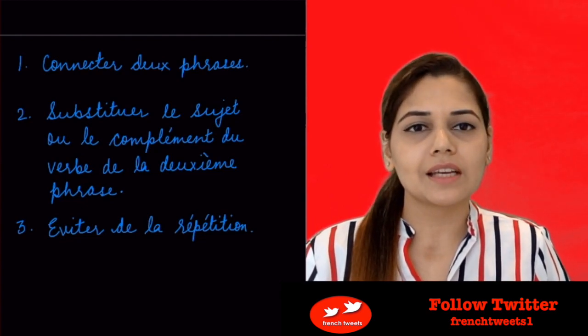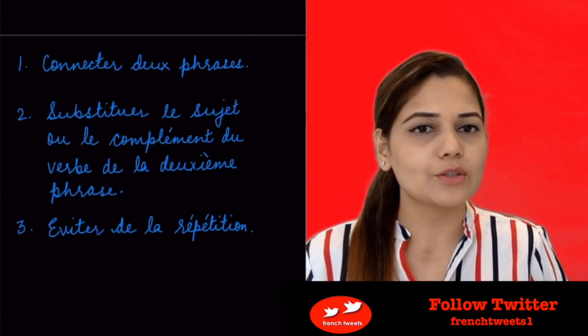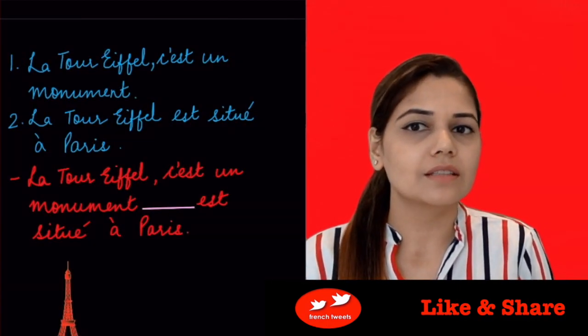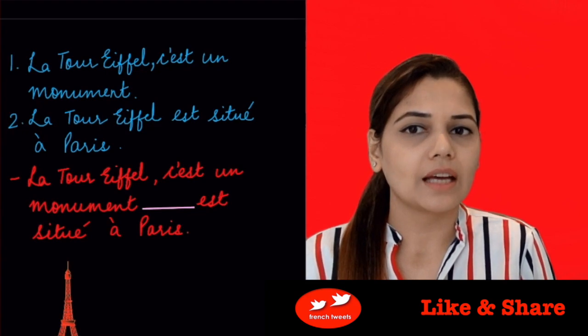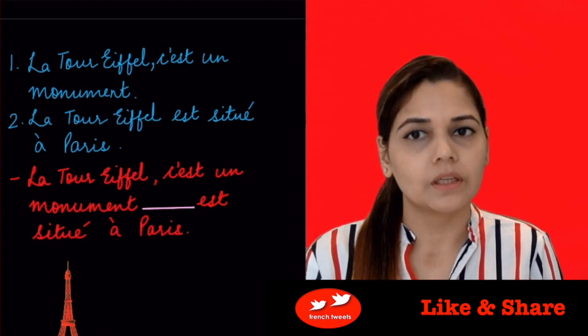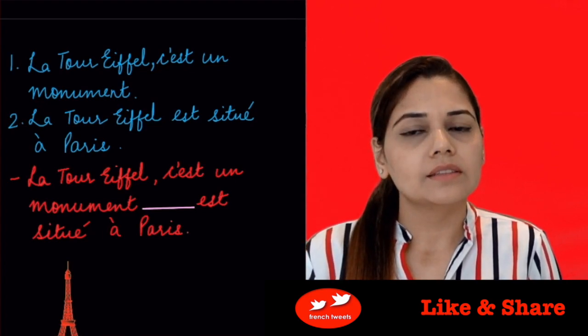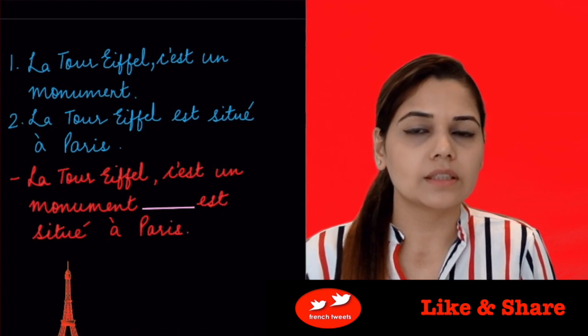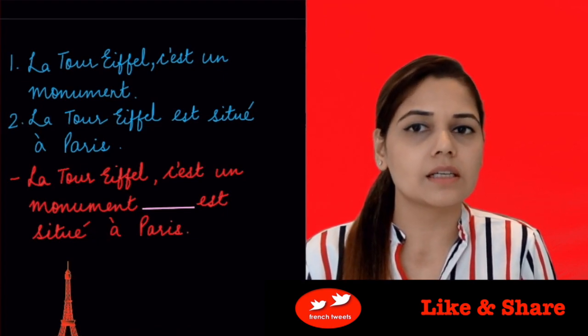Now let's check two phrases and try to combine them together. Now let's have a look at these two sentences and combine them together using qui or que. The first sentence, La Tour Eiffel, c'est un monument. The Eiffel Tower, it's a monument.